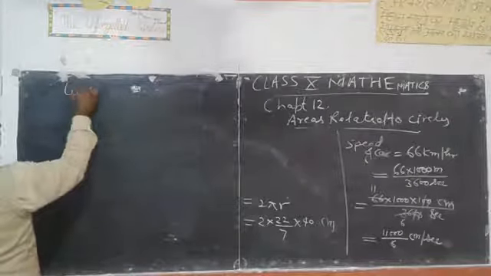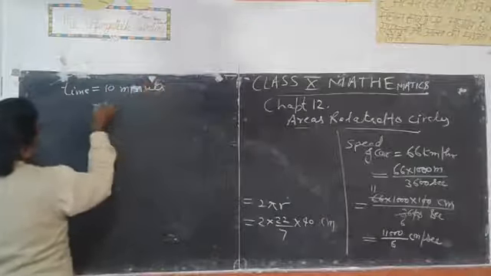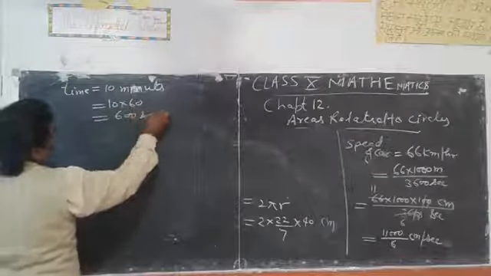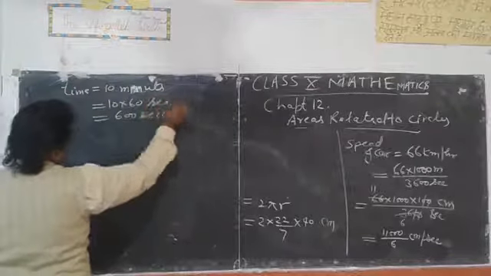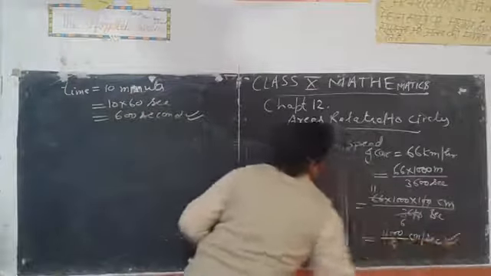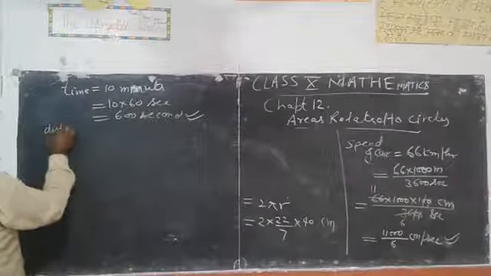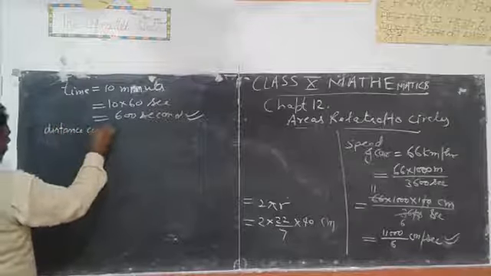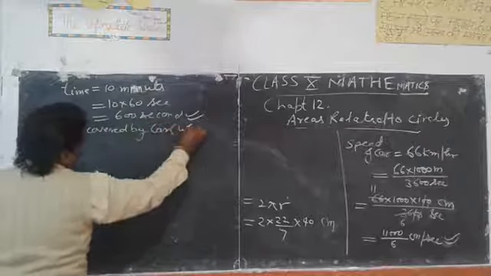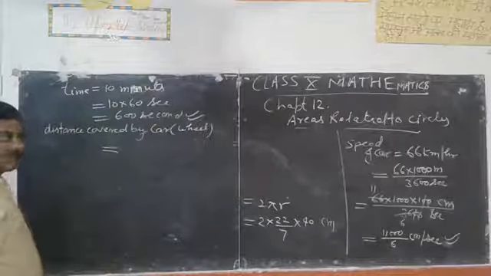Time taken by car is equal to 10 minutes, and 10 minutes is equal to 10 into 60 seconds, that is 600 seconds. Now we have time and we have speed, so we will find distance covered by car. Thus distance covered by car or wheel is equal to, distance is equal to speed into time.